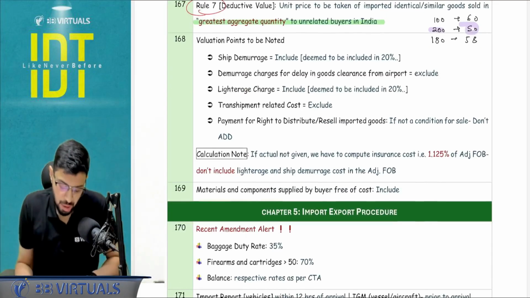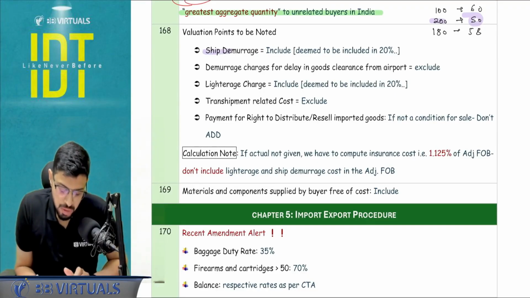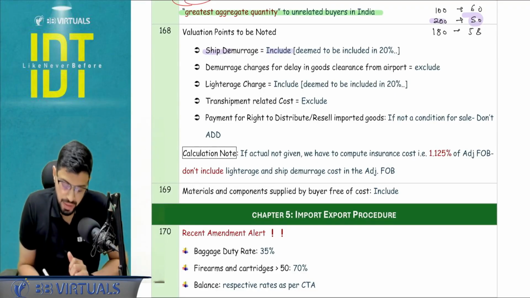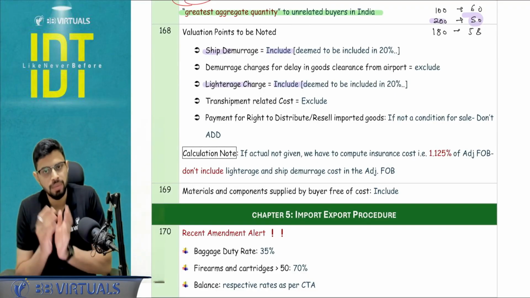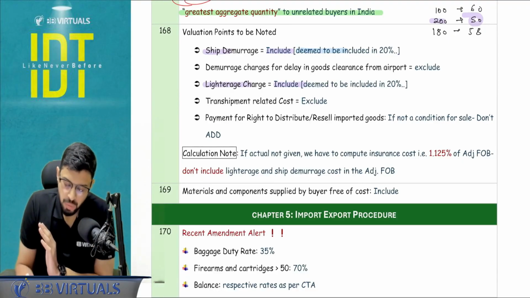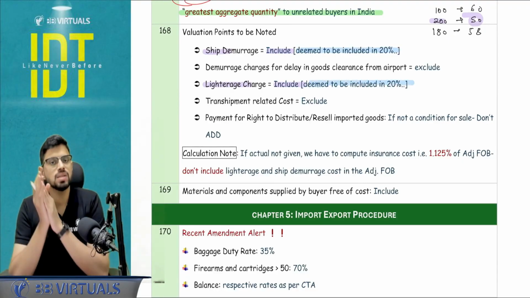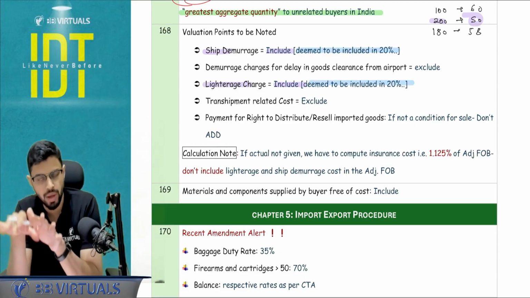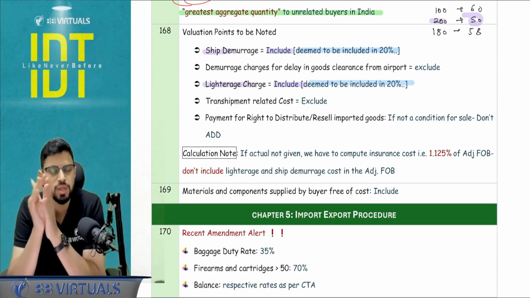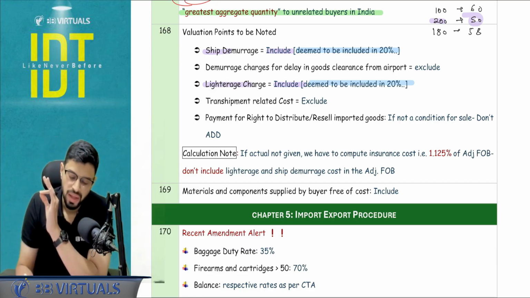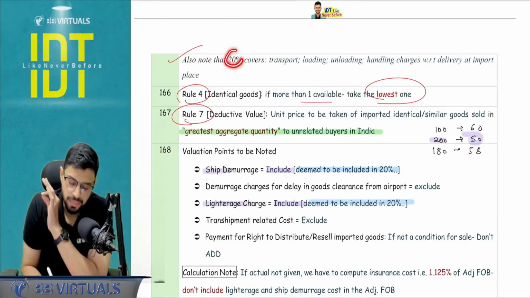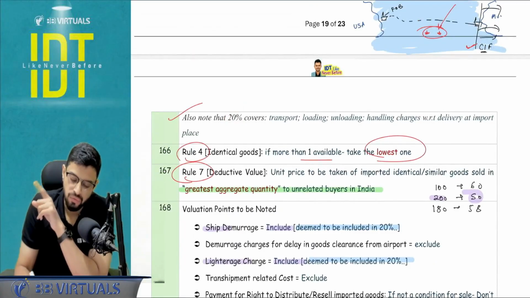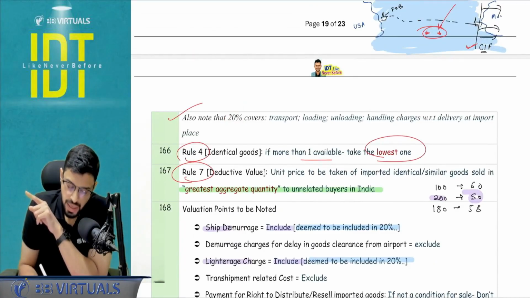Certain other valuation points to be noted. Ship demurrage will be part of your valuation. Then lighter charge will be a part of the valuation. But in the bracket I have written deemed to be included in 20%. Now this is one assumption. ICAI had taken both the views. I feel you can take this view, out of the two, that ICAI has also taken. So my assumption and my analysis says that if somewhere we are applying 20%. Now sir, 20% limit, where are we going to apply? See, in case of air, always you need to check the 20% limit.